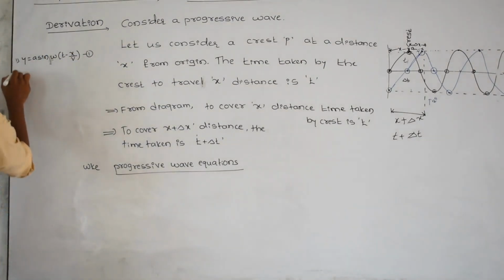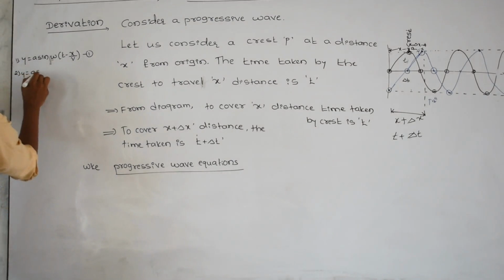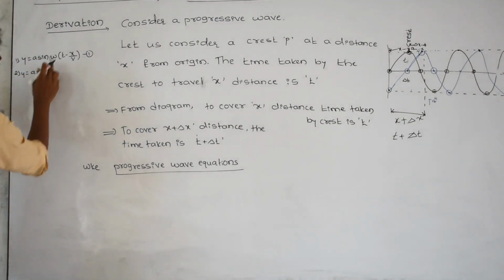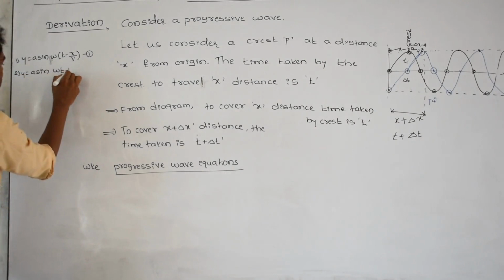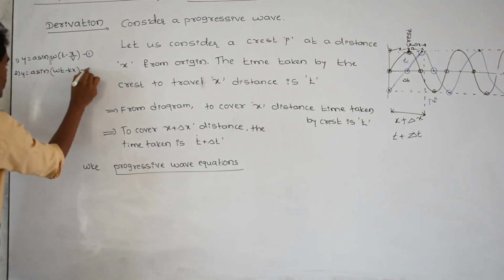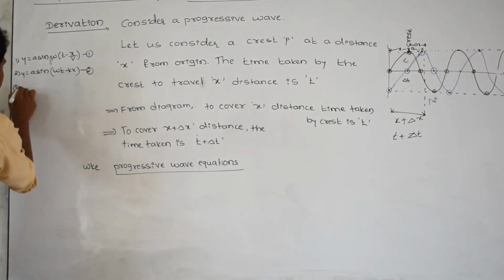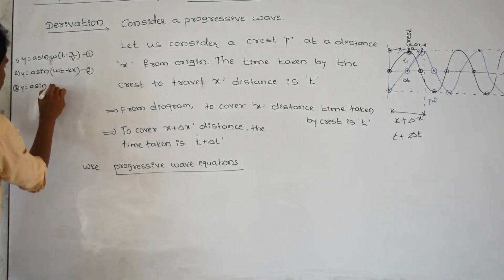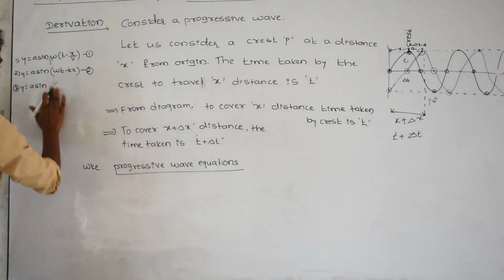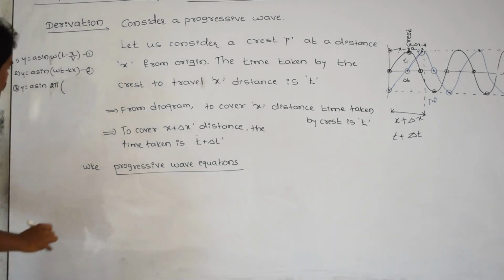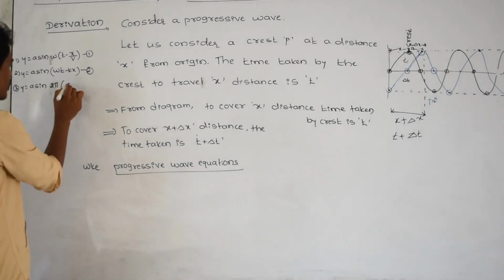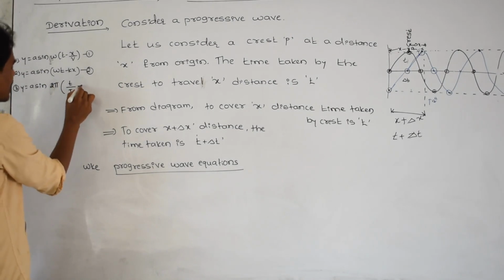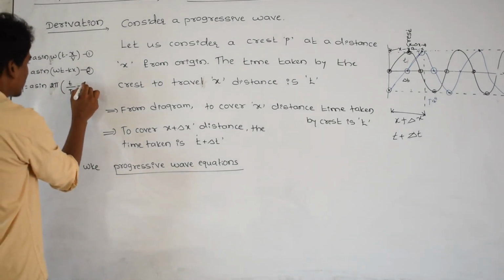What is the second one? y is equal to a sine of omega t minus kx. This is the second one. And the third form of wave equation, y is equal to a sine of 2 pi into t by capital T minus x by lambda.